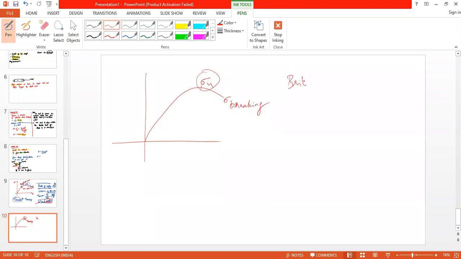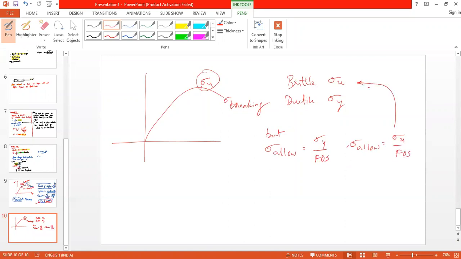So for brittle, sigma u, and for ductile, sigma y. Sigma allowable is sigma y by factor of safety for ductile material, and sigma allowable is sigma u by factor of safety for brittle material. Is it clear? Yes, sir.